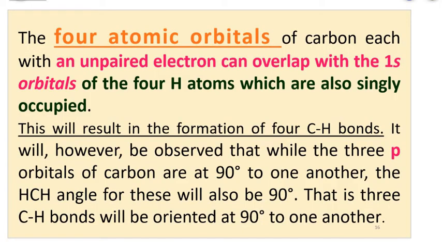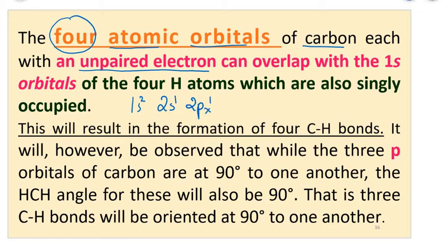Now the 4 atomic orbitals of carbon each have an unpaired electron. As I have already told you, in the excited state carbon has 1s2, 2s1, 2px1, 2py1 and 2pz1.